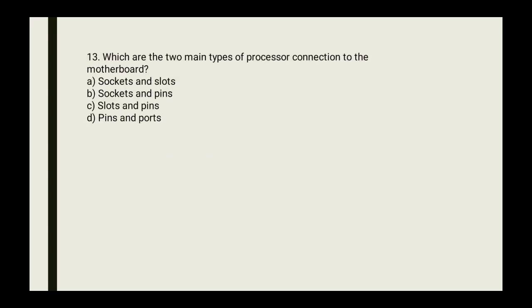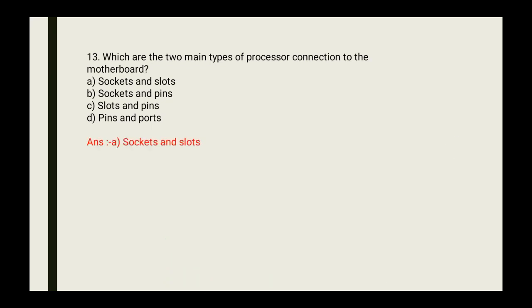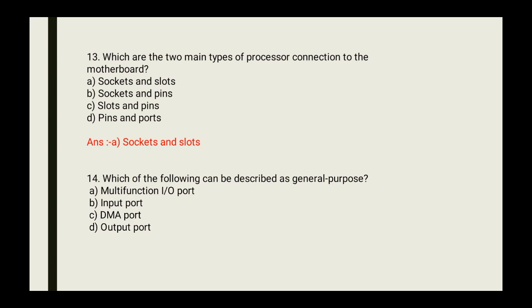Now 13th question. Which are the two main type of processor connection to the motherboard? Options are A. Socket and slot, B. Socket and pins, C. Slot and pin, D. Pin and port. So correct answer is A. Socket and slot.